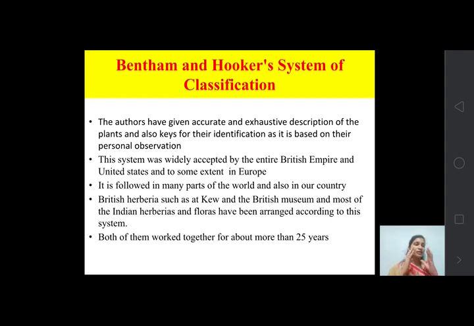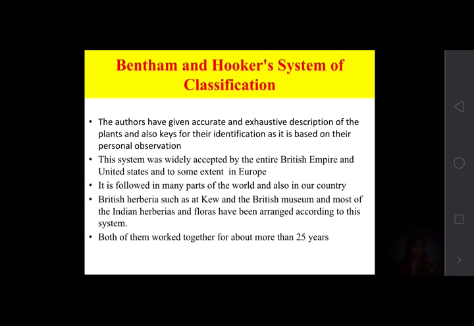So that's why this classification system is much more authentic, much more practical, and easy to understand. This system was widely accepted by the entire British Empire and the United States, and to some extent the European countries also accepted this classification system.